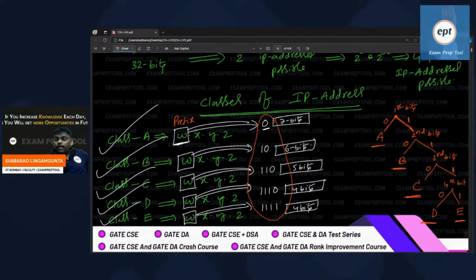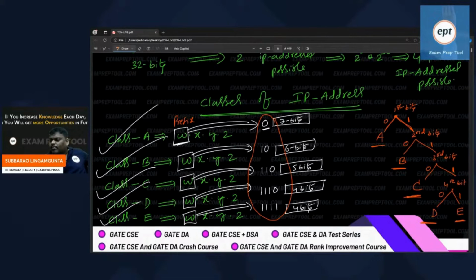By seeing the first few bits in the first octet, I can say which class this belongs to. You may ask, what is the use of class, sir? You will get to know within a few minutes why classes are there.